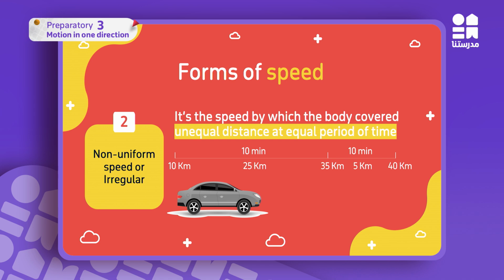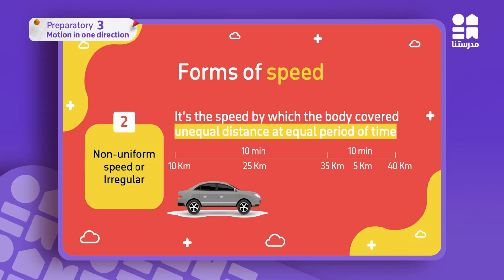Look at this car. This car is covering 10 kilometers in the first 10 minutes. And then it covers 25 kilometers in the next 10 minutes. And in the second 10 minutes, this car covered 35 kilometers.